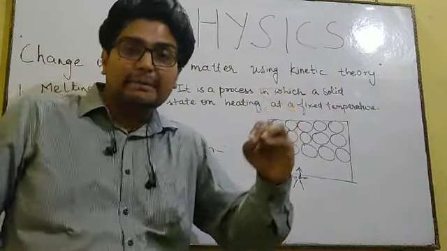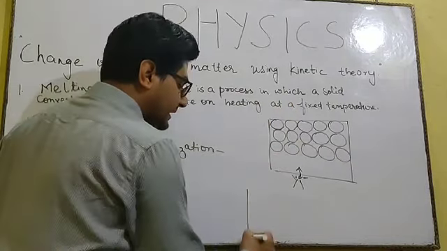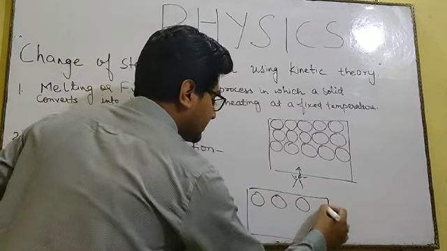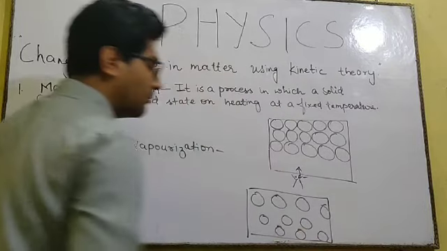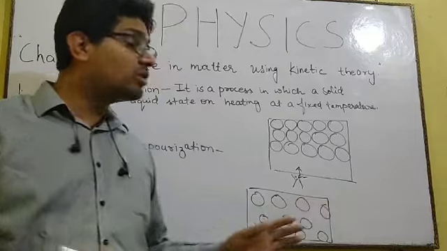And at a fixed temperature, the condition will come when this state of matter gets converted into liquid state, because they will gain some amount of space between the molecules and the molecules can easily move from one place to another place.